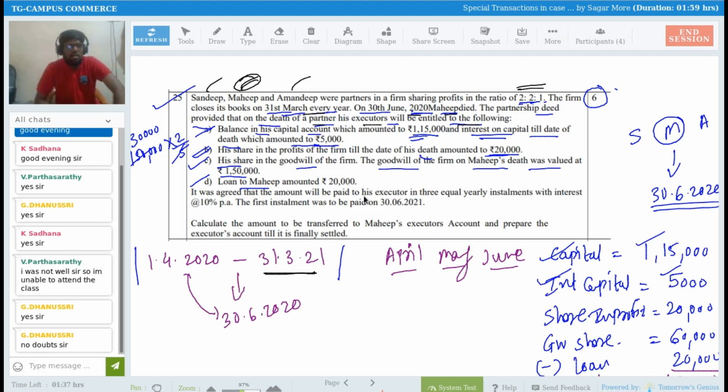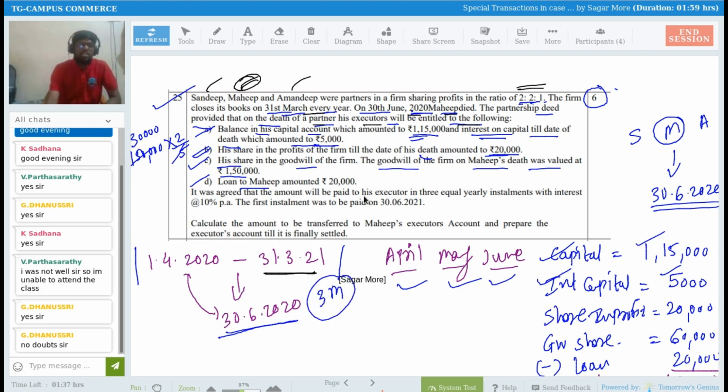The year in which the death of Mahip occurred is 1st April 2020 up to 31st March 2021. In this year, on 30th of June 2020, he died. So he was there in the business for April, May, and June, 3 months, and for these 3 months he is getting a share of profit as well. And how much is it? 20,000 rupees.